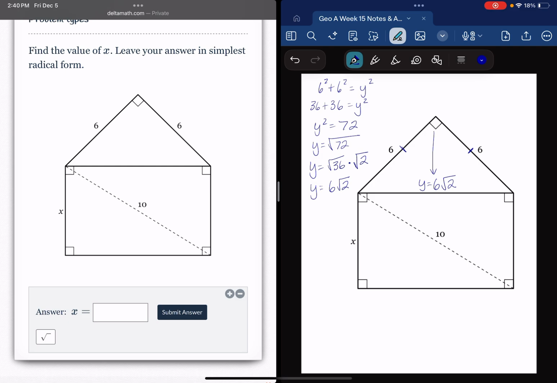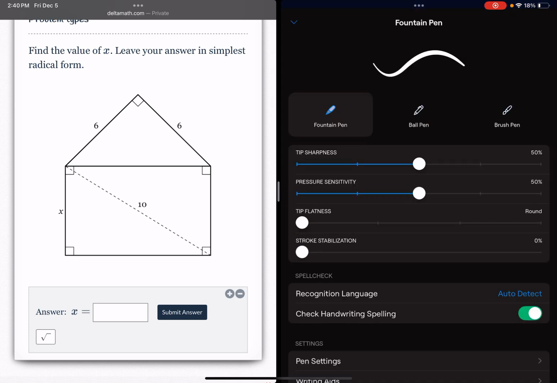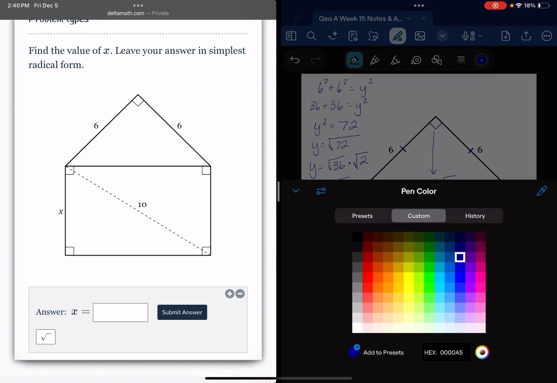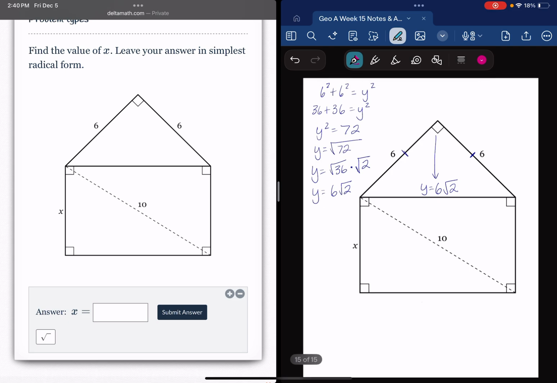Now we want to look at the rectangle. So because it's a rectangle, and we know it's a rectangle because it has 4 right angles, the opposite sides are going to be congruent, which means that this bottom side is also 6 square root of 2.